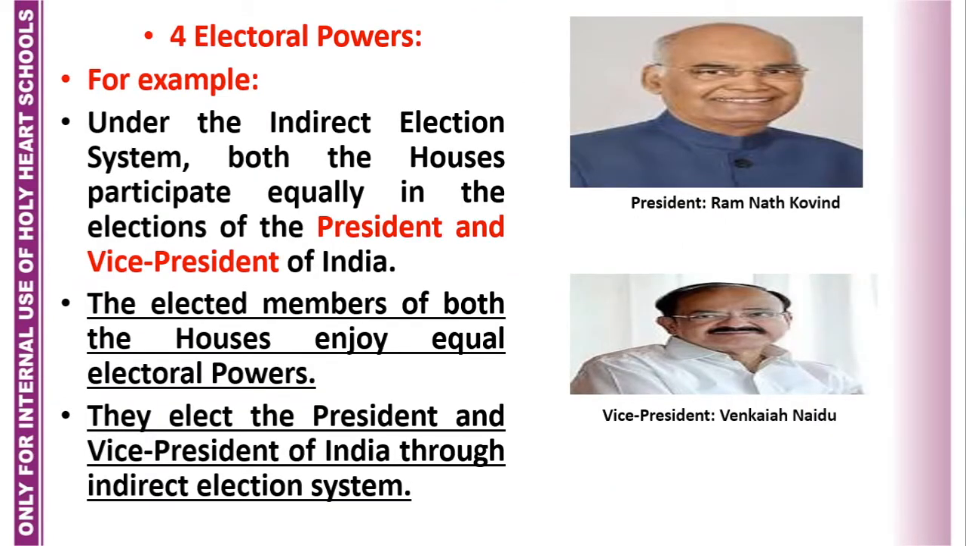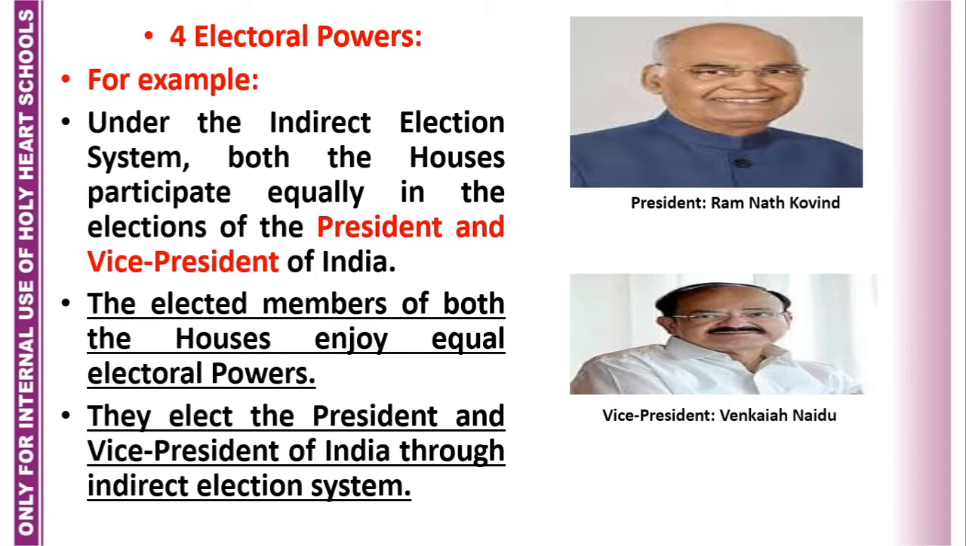Now, next is electoral powers. Electoral powers are the powers where both the houses enjoy equal powers. Now, through an example, I will make you clear. Under the indirect election system, both the houses participate equally in the elections of the President and Vice President of India. You know, there are two types of election systems. One is the direct election system, where we all Indians participate in the elections at three levels: local level, state level, and the national level.